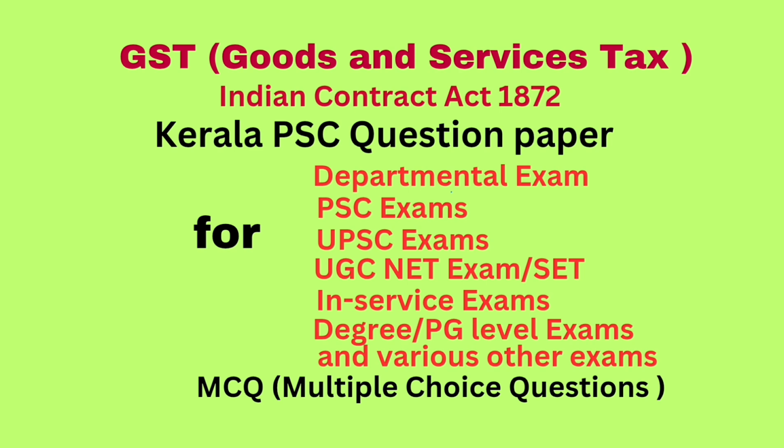Question number 58. When the amount of tax involved is less than 5,000 rupees, the breach shall be considered as minor breach. Question number 59. The GST collected by a registered person is to be paid on or before dash of the next month. Answer 20th.